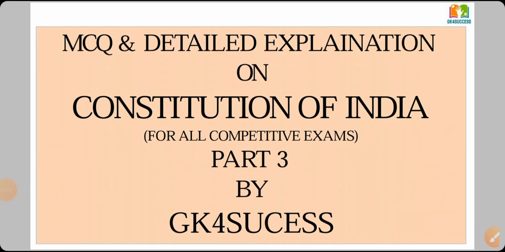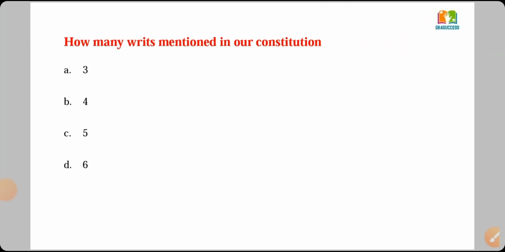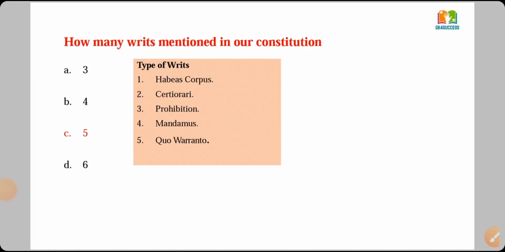Today we'll discuss Constitution of India part 3 video, which is very much important for all the competitive examinations. First question: how many writs are mentioned in our Constitution? Option A 3, option B 4, option C 5, option D 6. The right answer is option C, 5. There are 5 writs mentioned in our Constitution.